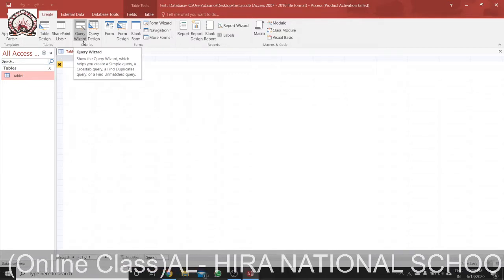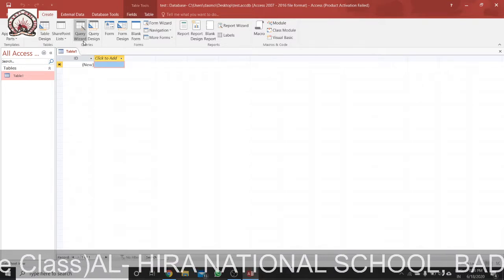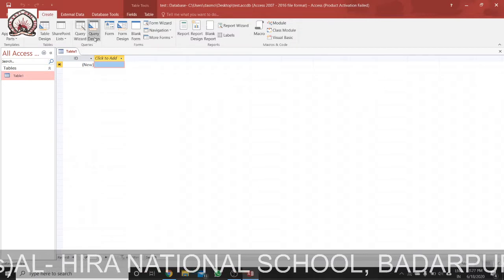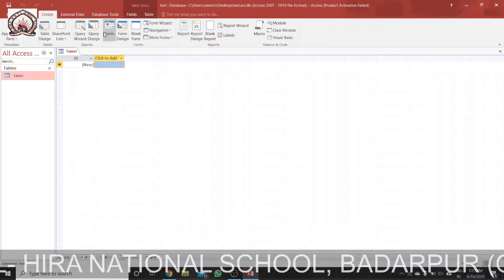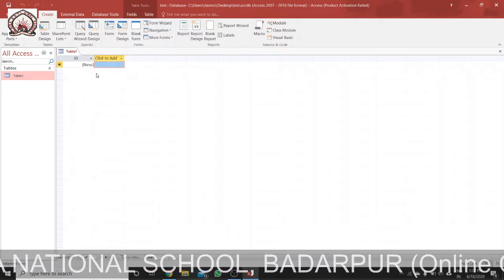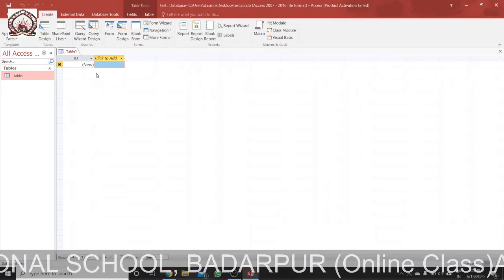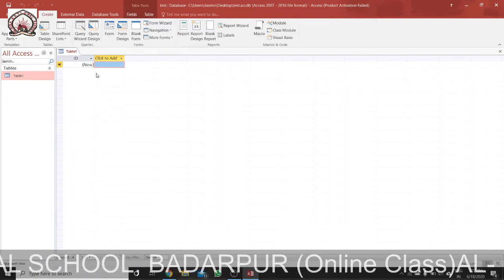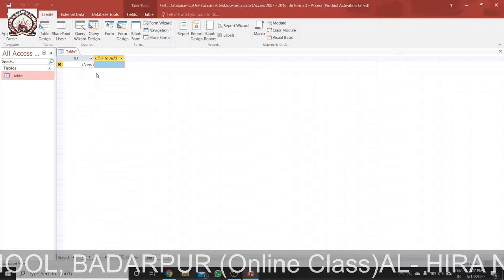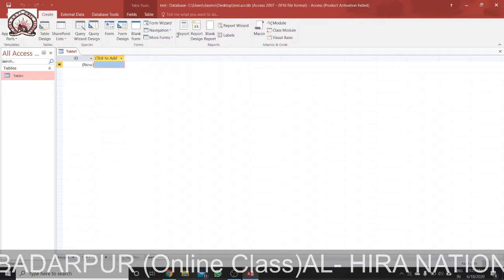Then we have forms. A form presents the data in a table or query in the manner we want it to be displayed. From here you can create the form. So what does a form do? It presents the data in a table or query in the manner we want it to be displayed, how we want to view it. This is presented by the form. Then we have the report. You can see it in this part, report.